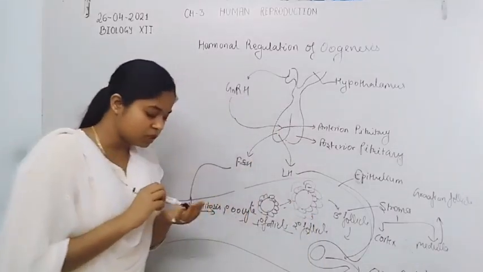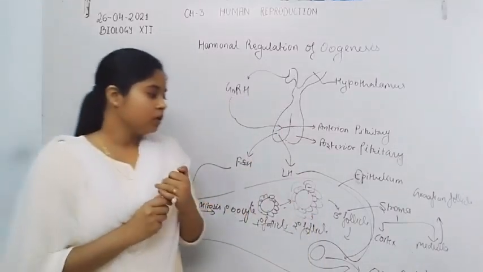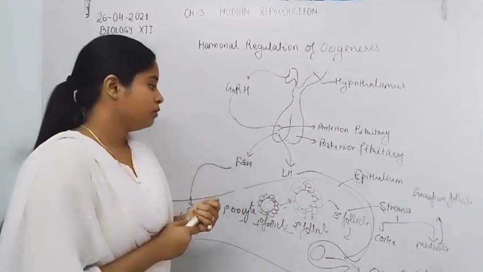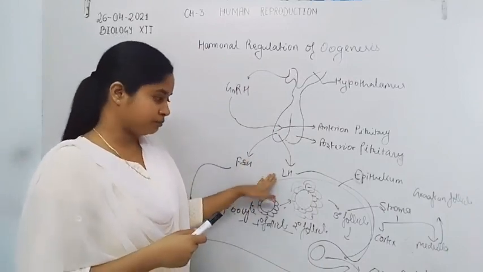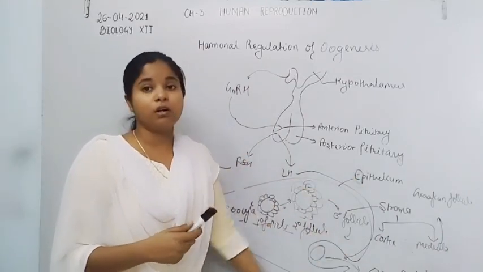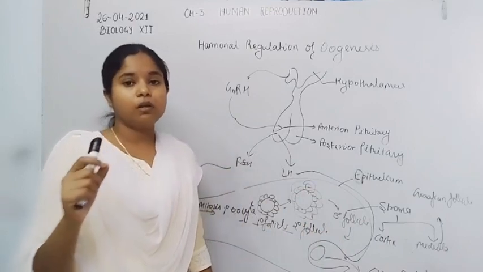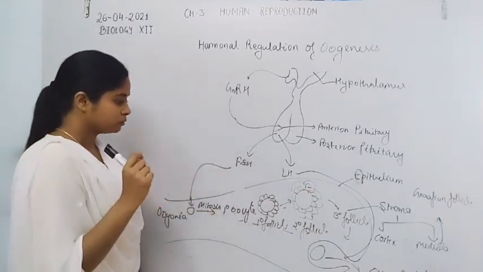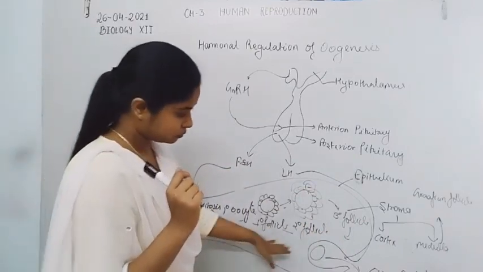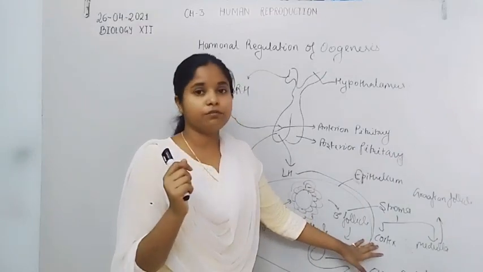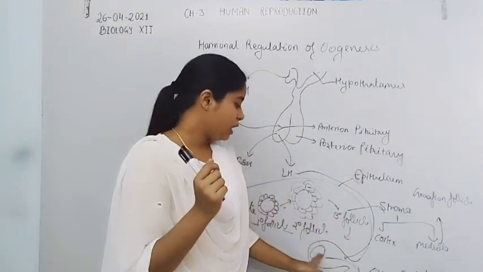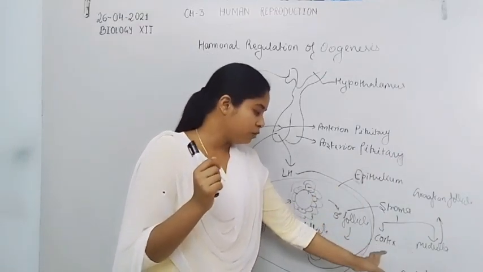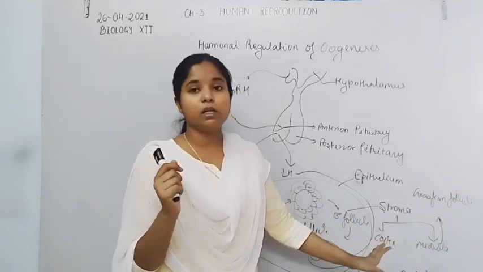So the ovum is released by ovulation when the LH hormone stimulates the Graafian follicle and it ruptures, and the ovum is released into the abdominal cavity.